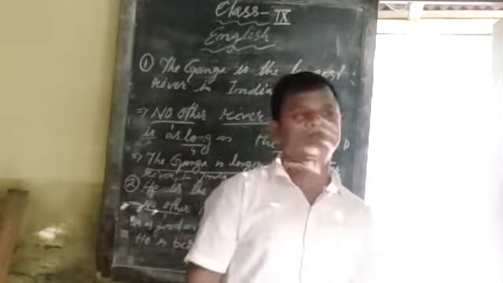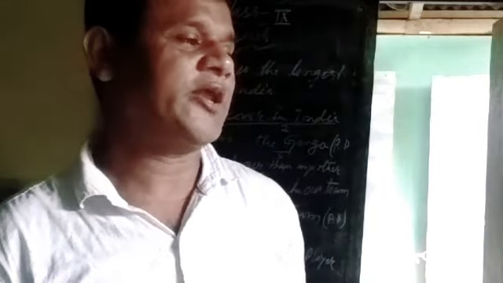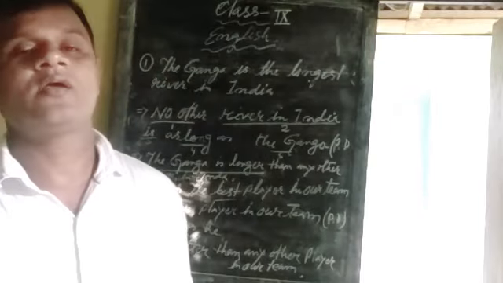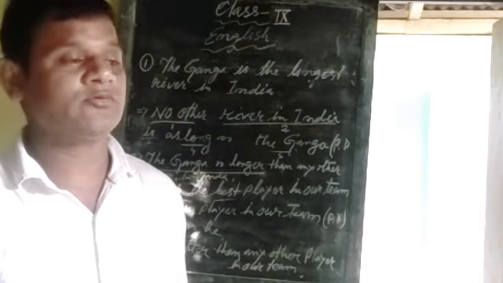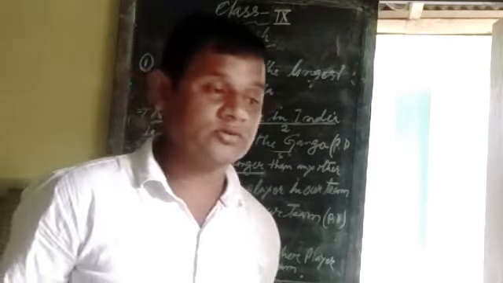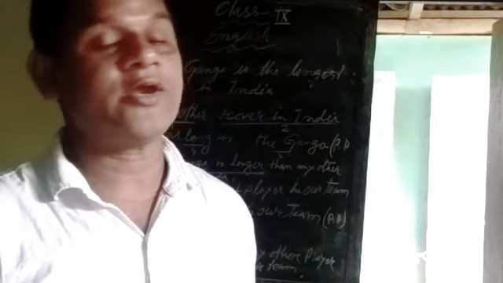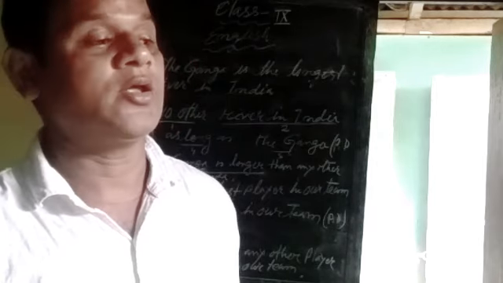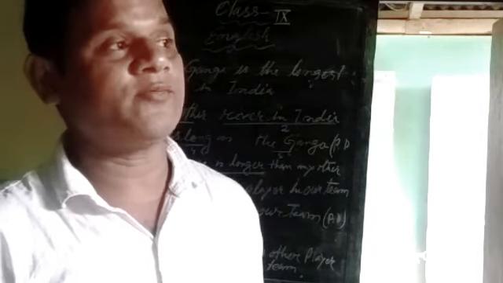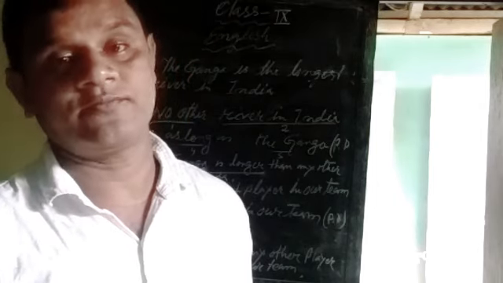I think in your English grammar book, An Approach to English Second Paper, there are so many questions. So you try to do from there, and when our offline class starts, I will check your copy. You will get questions from there, in An Approach to English Second Paper book. You solve from this book.